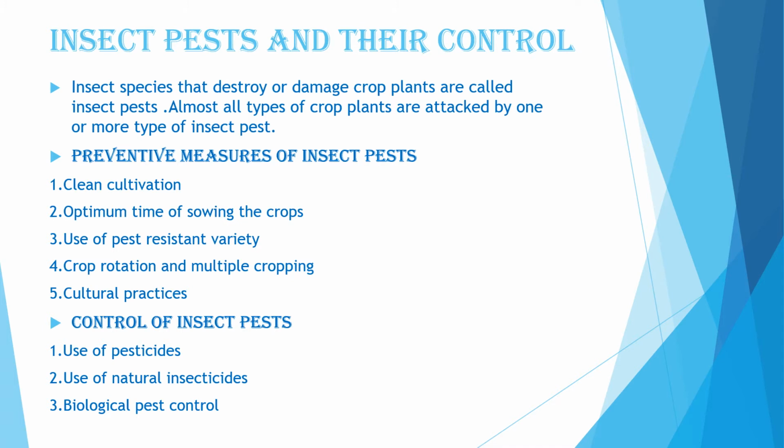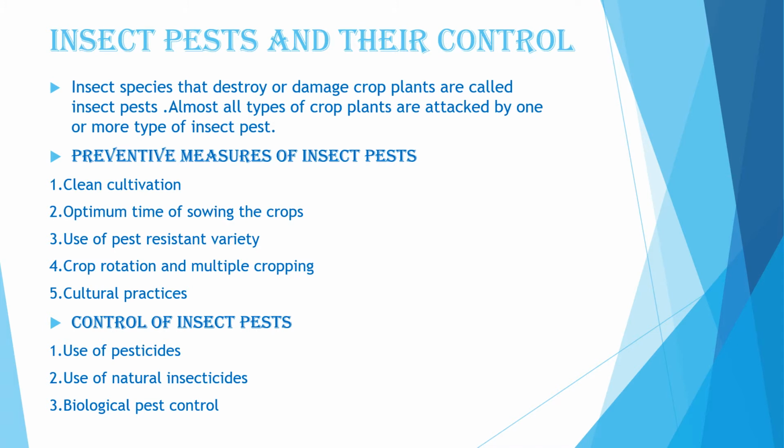They are categorized by their different feeding habits. First are chewing insects. These insects cut the root, stem and leaves and chew them. Examples are caterpillars, grasshoppers, and locusts. Second are sucking insects. These insects suck cell sap from various parts of the plant. An example is aphids. Third are borer insects. These insects bore into the stem. They go deep into the stem, root, fruits, and seeds, and then they damage the plants.